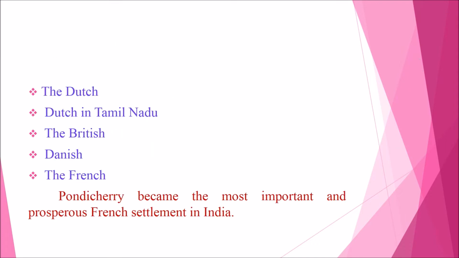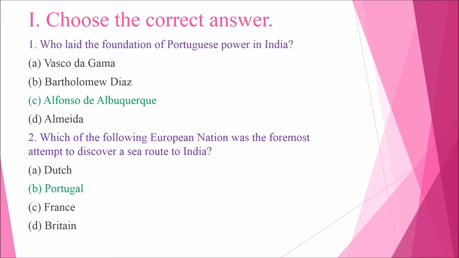Then we have the Dutch in Tamilnadu, the British, Danish, and finally we have the French. Pondicherry became the most important and prosperous French settlement in India. Now we are going to revise the book back questions with answers.